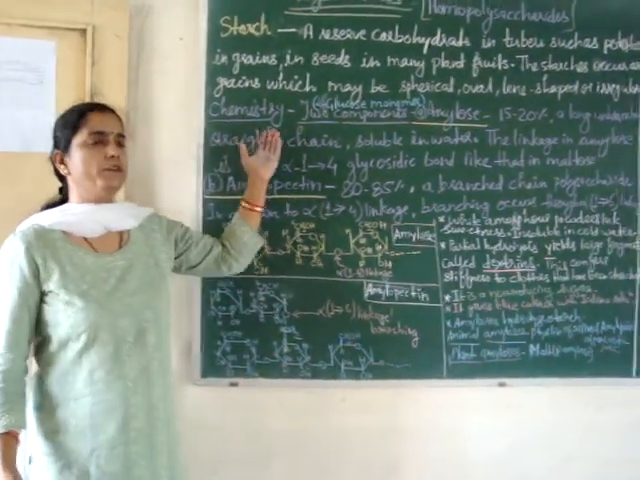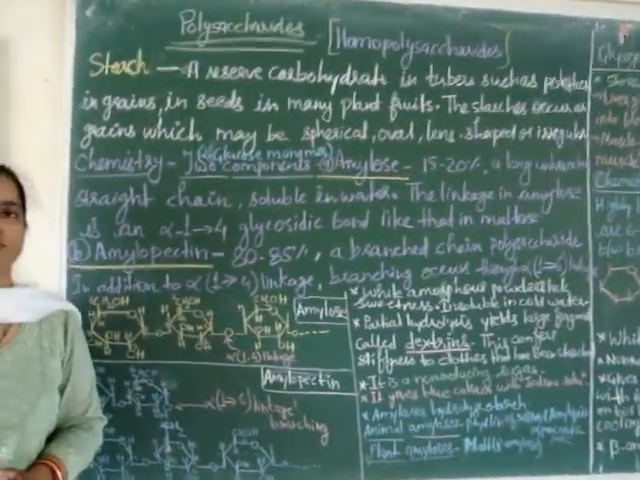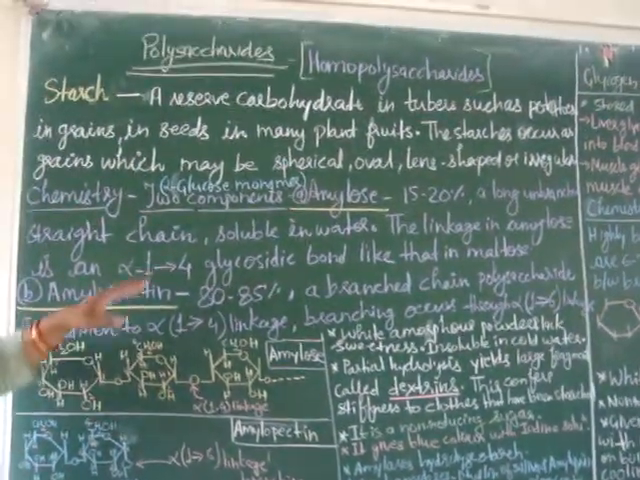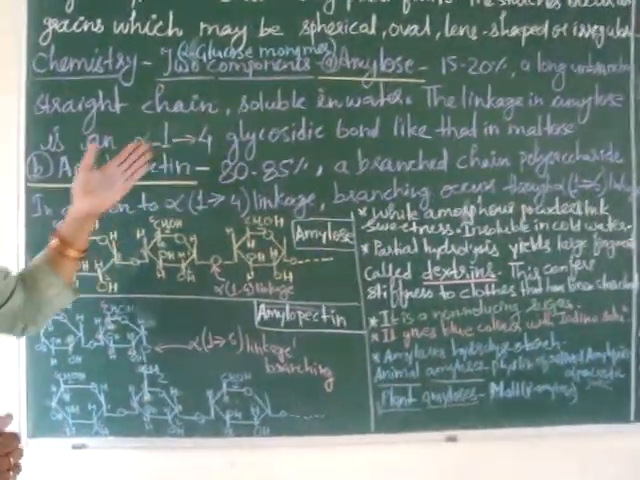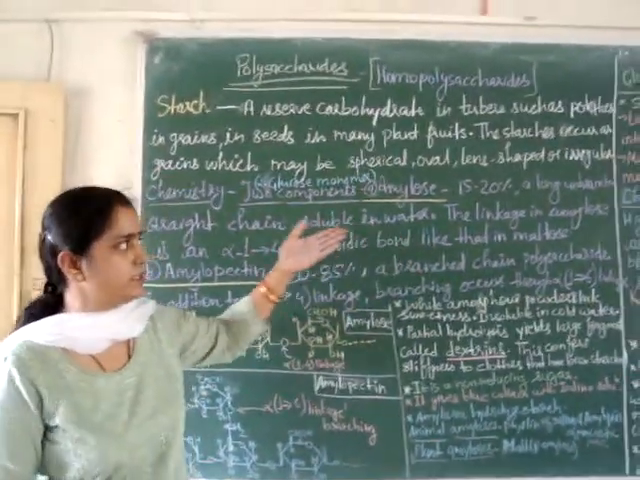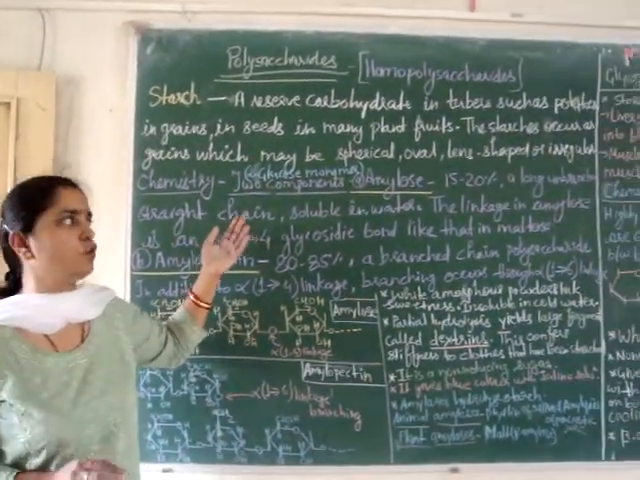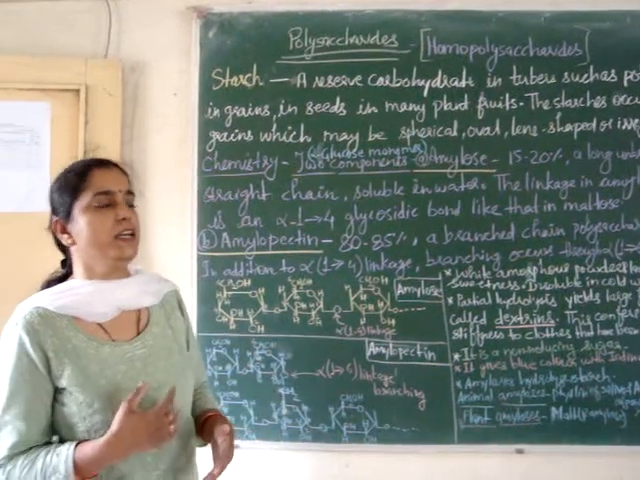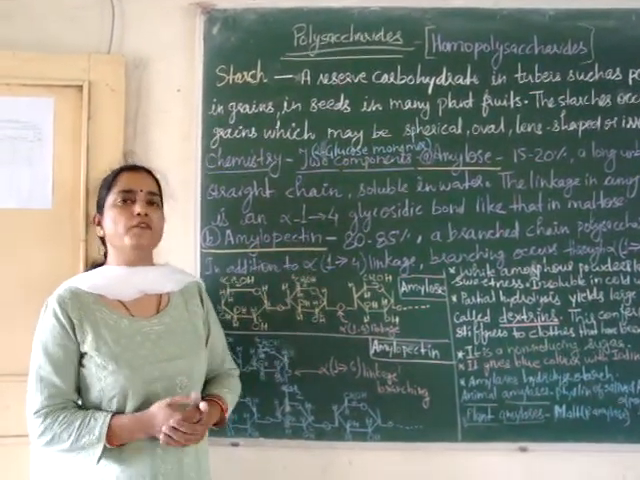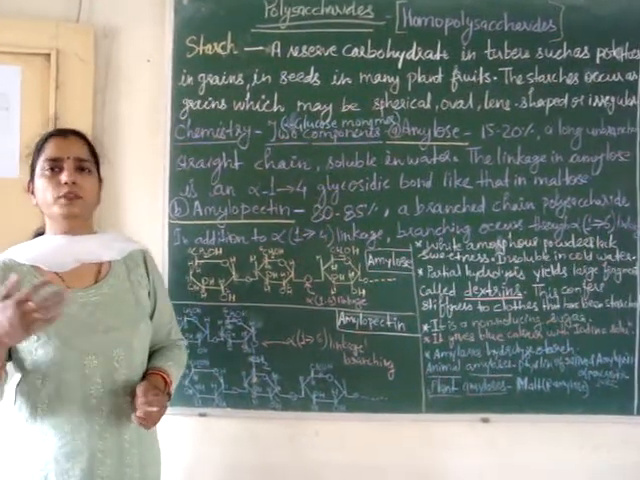Now the chemistry of starch. Starch is a polymer of alpha D glucose units and it is made up of two components, amylose and amylopectin. Amylose is around 15 to 20% of total starch and it is a long unbranched straight chain, soluble in water, and the linkage in amylose is an alpha 1,4 glycosidic linkage, just like that of maltose.